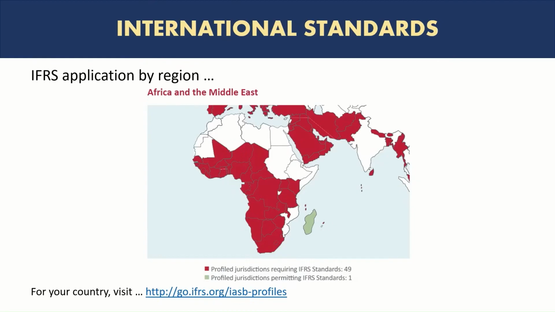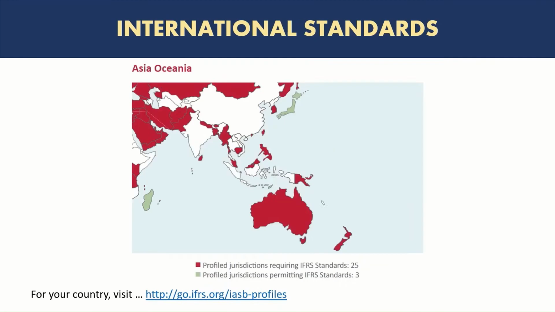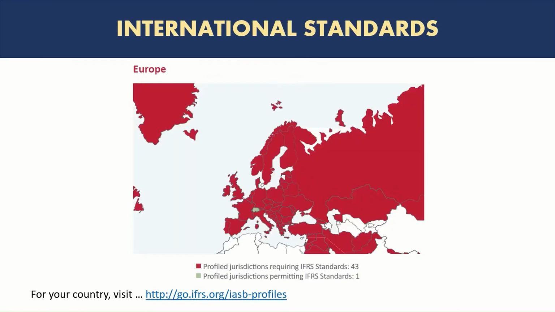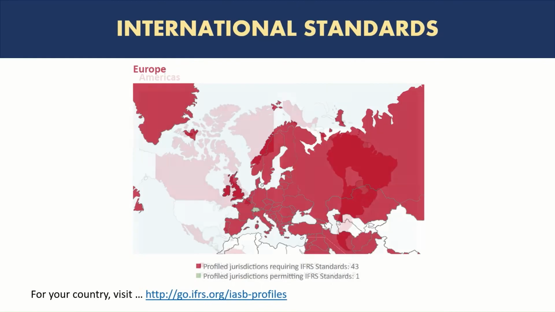So the first one is Africa and the Middle East. You can see a lot of the countries highlighted as red require IFRS standards for reporting or financial presentation, especially for listed companies. And then you can also see a few countries where IFRS are permitted. If you look at Asia, you see again quite a few countries, but you can see India and China currently do not require IFRS, but you see countries like Pakistan, Australia requiring IFRS. In Europe, IFRS is heavily adopted, and you can see a lot of countries in Europe currently require IFRS.